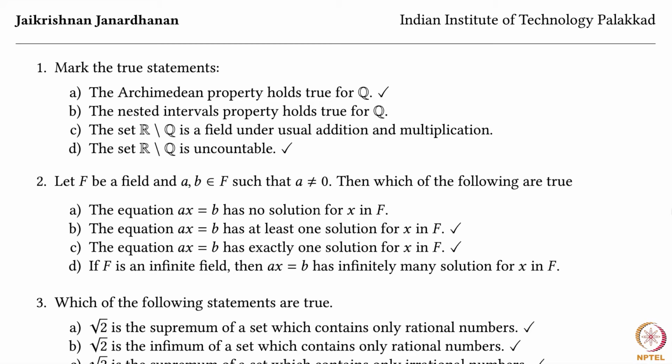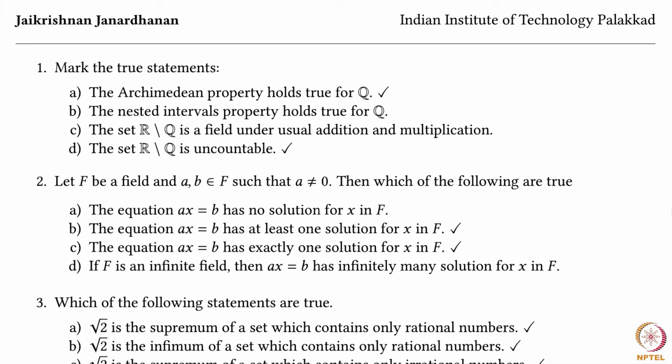Let F be a field and A, B be two elements of F such that A is not 0. Then which of the following are true? The equation Ax equal to B has no solution for x in F. This is simply not true because any non-zero element definitely has an inverse. So what you can do is multiply both sides of this equation by A inverse to get a solution. The equation Ax equal to B has at least one solution for x in F. Yes, it does. I just showed you how.